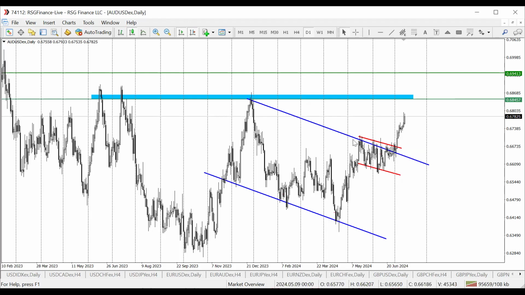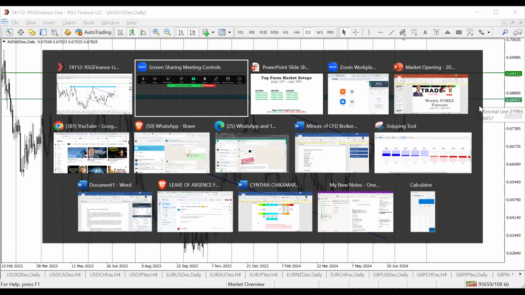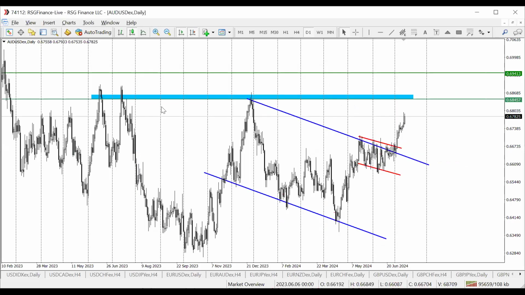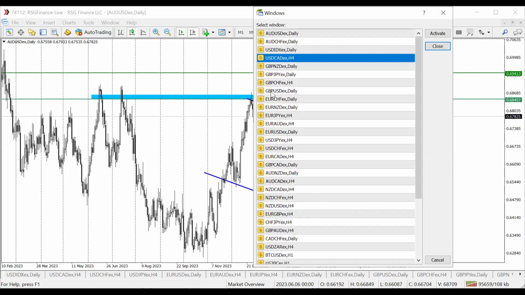Okay. So Australian dollar USD, Australian dollar is looking stronger than the dollar at the moment. So the only option is to go long and target the 0.6845 level. Next on the list is Australian dollar CAD, and then we look at Australian dollar, New Zealand dollar. So AUD CAD, just a moment. Let's look for it. AUD CAD, there you are.